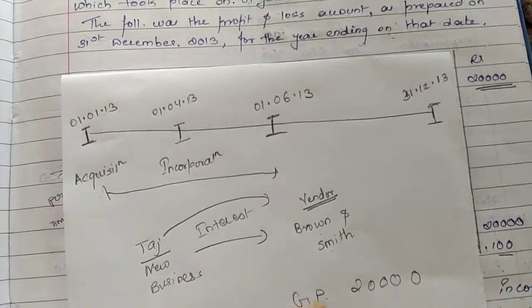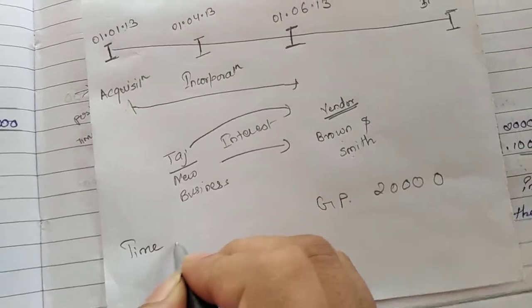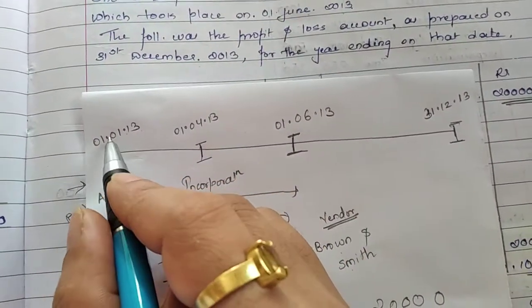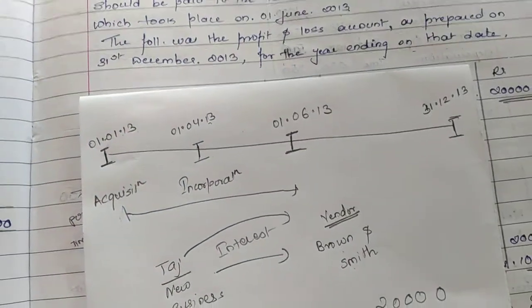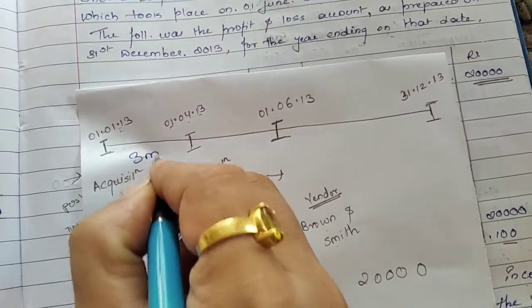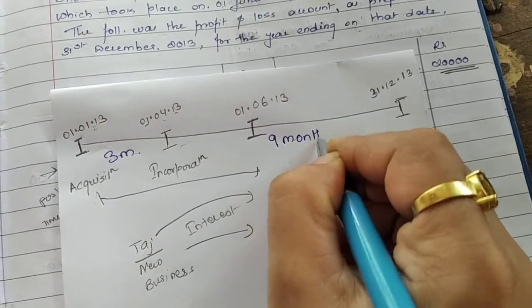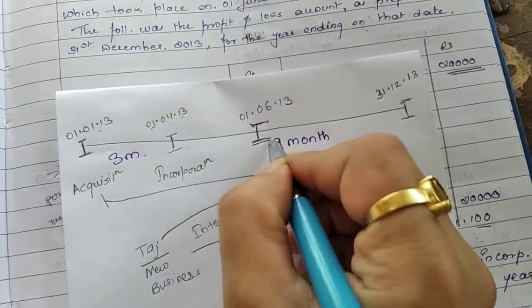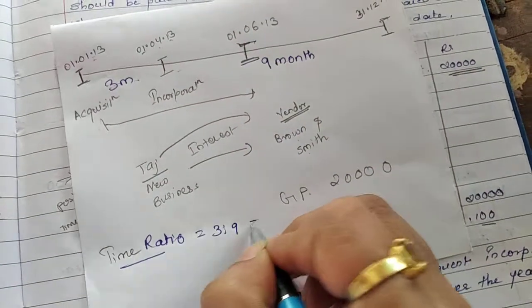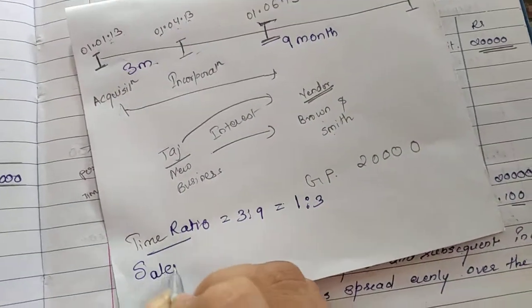So now let us start solving the problem by first finding the time ratio and the sales ratio. Okay, so I write here time ratio and we move on to the problem. Time ratio will be 1:4, right? 1st January and 1st of April. Here there is a gap of 3 months, and post incorporation there will be a gap of 9 months. Okay, what we have to do with the settlement date we will see later. So first I will write time ratio 3:9, then coming to 1:3, and the sales ratio.